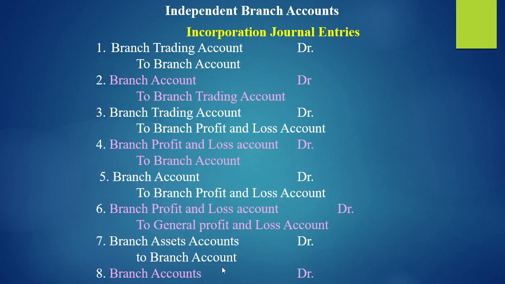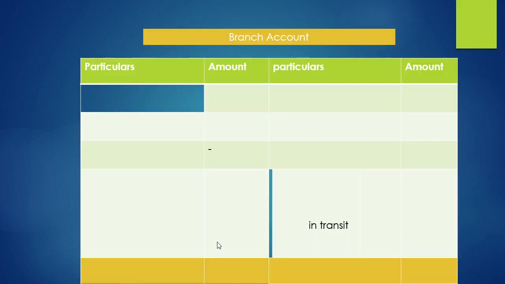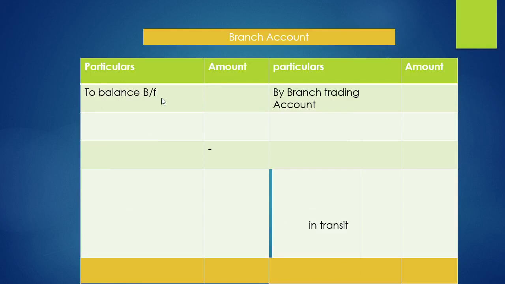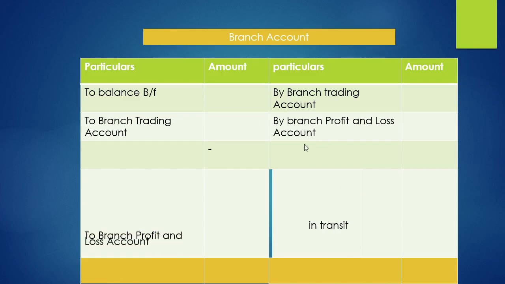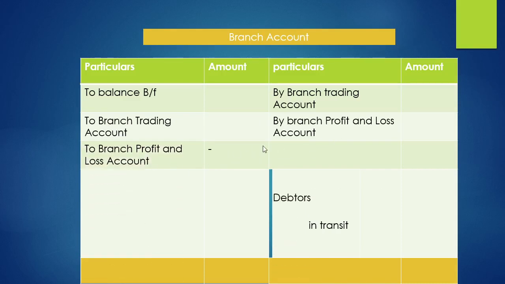So these are the same entries that we have taken. Again, we need to prepare branch account. So branch trading account debit side elements will be transferred to branch account. To balance brought down, of course, the first element. And the second one, by branch trading account. So this represents the debit side elements. Trading account, this represents the credit side. Profit and loss account debit side. Profit and loss account credit side.